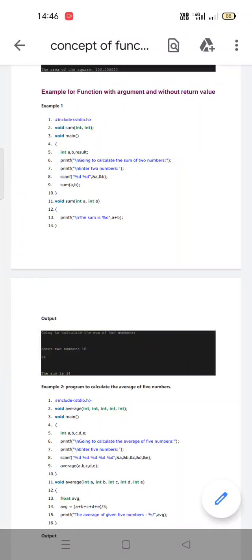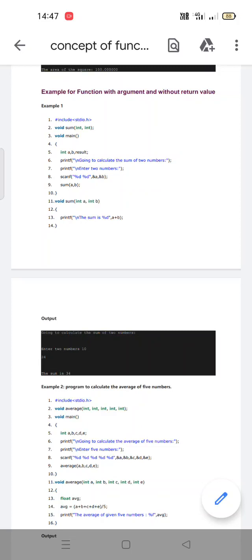As we are discussing function and different aspects of function, today in this session we will see the example programs for function with argument and without return value. If you observe on the screen, first we have declared a function called void sum. We are passing the arguments, both integer type arguments, here.